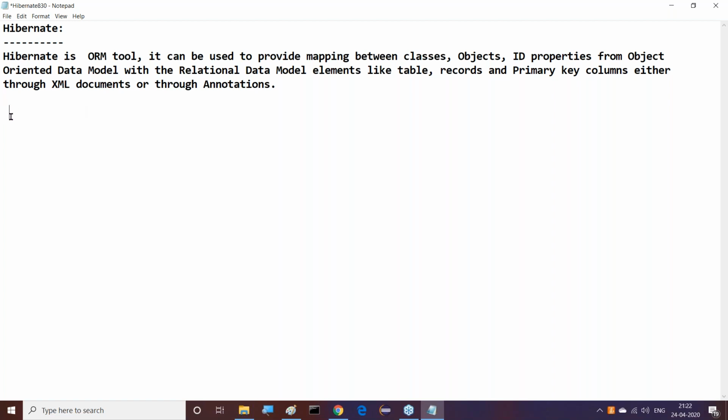What exactly is the point I'm telling you? These are the points we can understand. But here itself, we have to note clearly: Hibernate is not a technology. Hibernate is not a framework. Hibernate is an ORM tool.